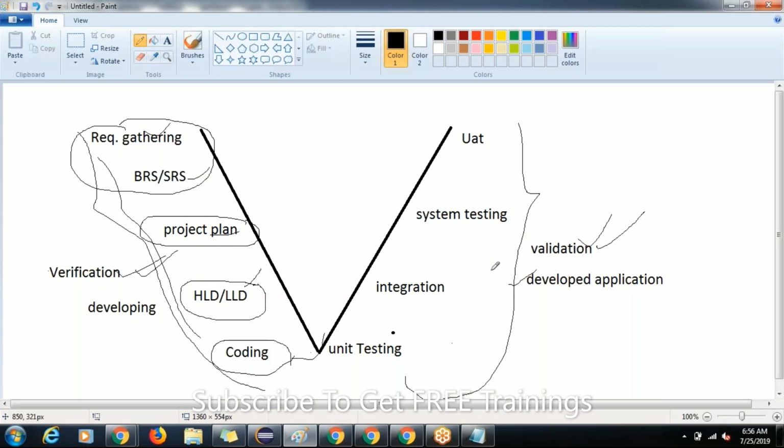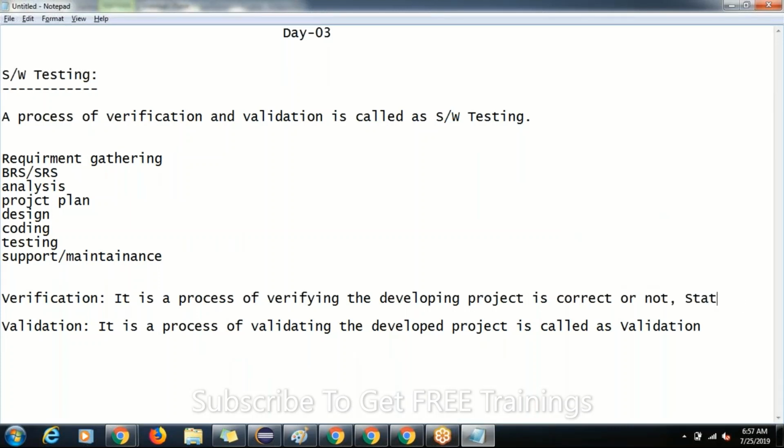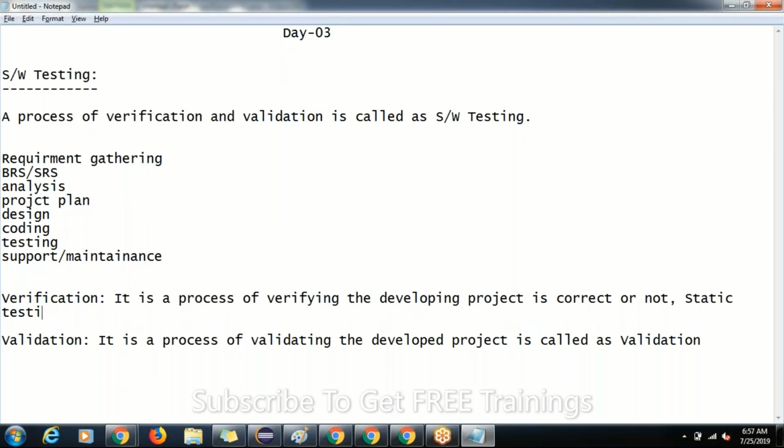Clear? Let me say one more thing: verification is also called static testing, guys. And validation is called dynamic testing. Verification is called static testing, and validation is called dynamic testing. I'll write it here. I think one more question has come into your mind.